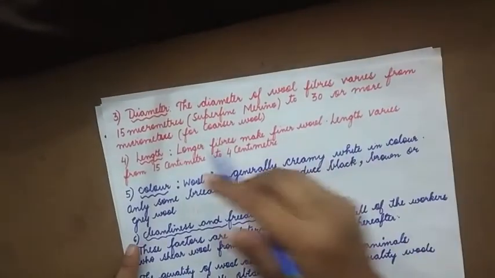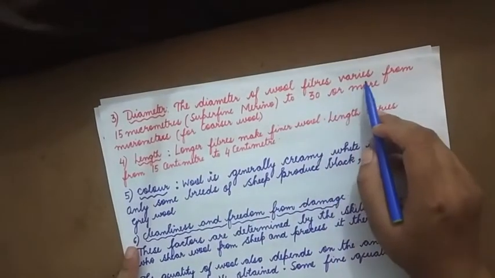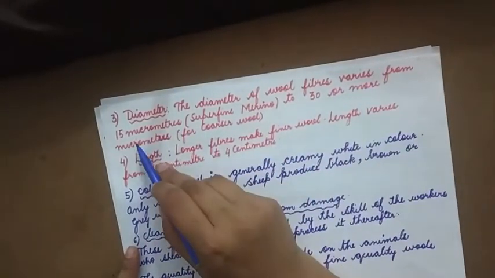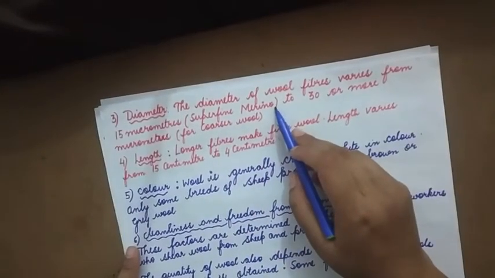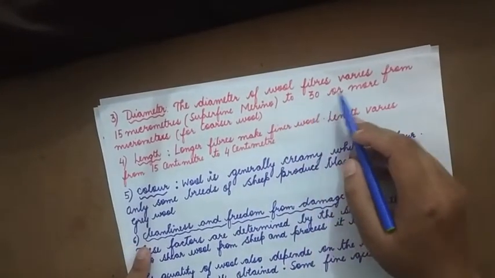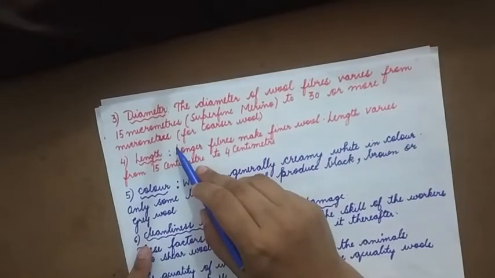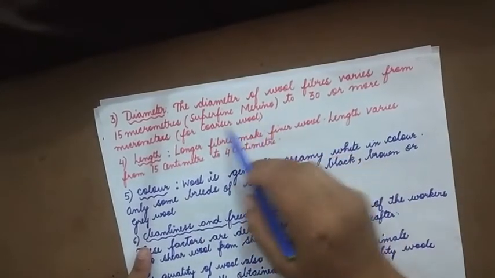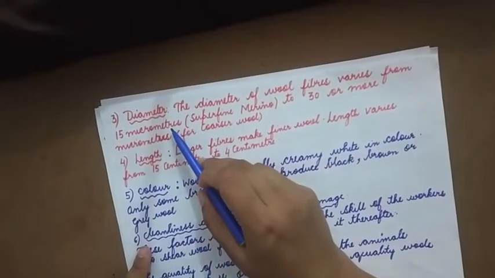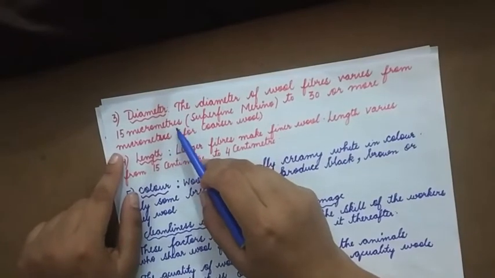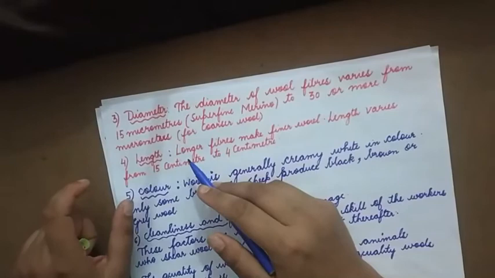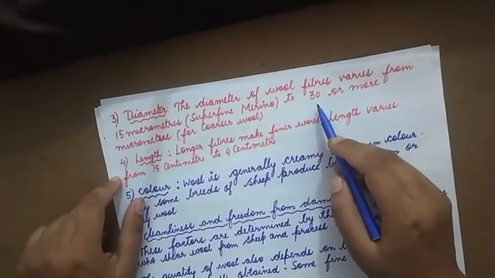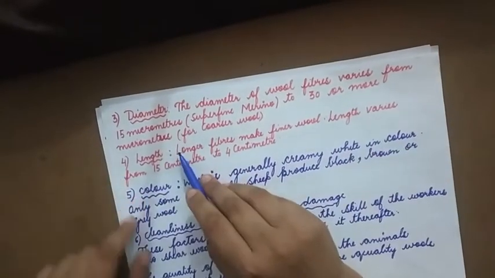The diameter. The diameter of wool fibers varies from 15 micrometers, that is superfine merino, to 30 or more micrometers for coarser wool. So for a very fine wool, the diameter is about 15 micrometers, whereas a coarse, slightly rough wool will have about 30 or more micrometers.